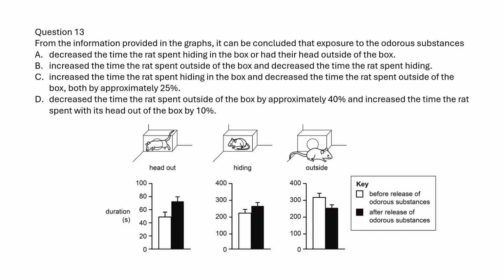Please focus on the difference between the black and white bars. Black bars represent the odors and white bars no odors. When the animals are exposed to the odor, they prefer hiding and avoid being outside. After estimating the value of variables, we found that the decrease in time outside was not 40% but about 25%.